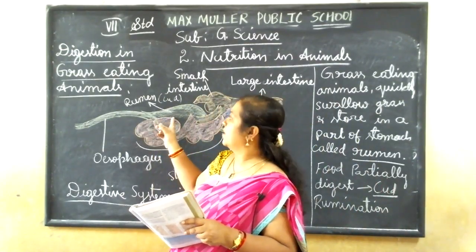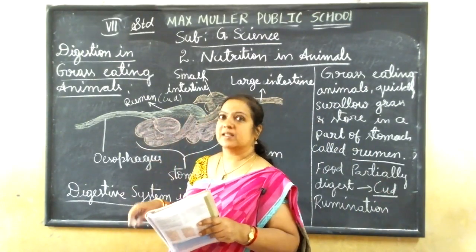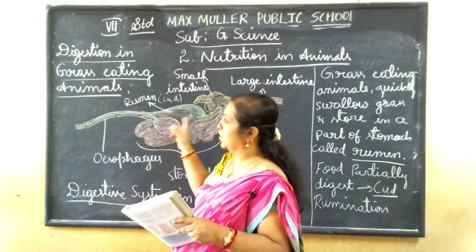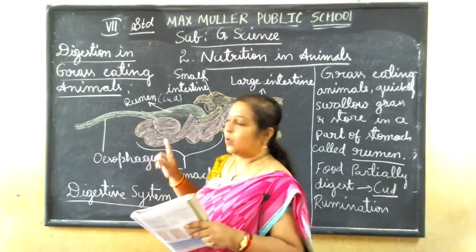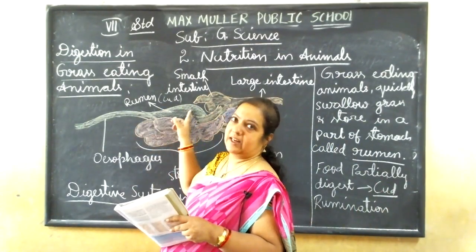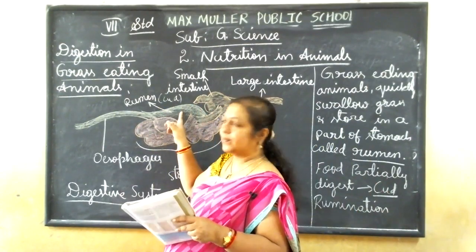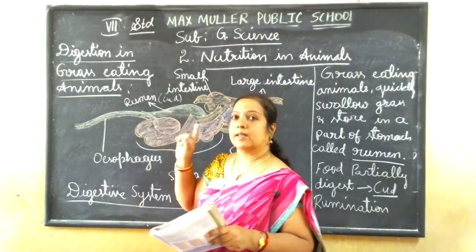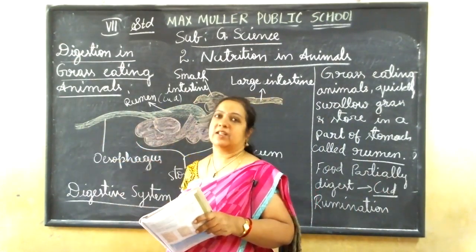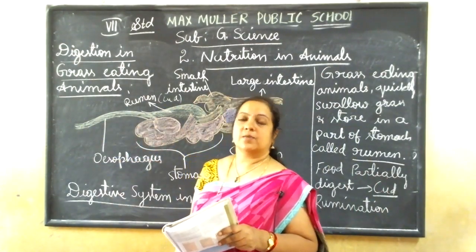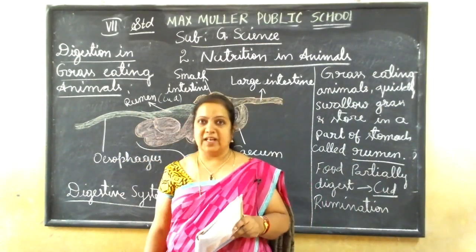Okay. So when they are taking rest, that time the food stored here, what they swallowed in a hurry, that food will be stored in the rumen part. That food we will call a cud. So that cud will be taken back to the mouth for retrieving. This process we will call rumination.